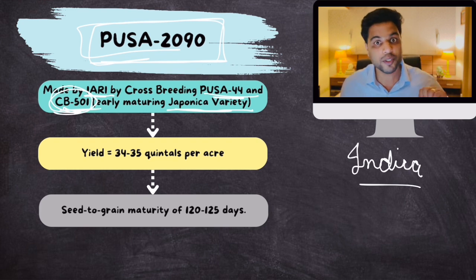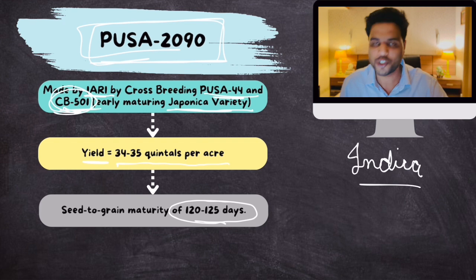Now the benefit of Pusa 2090 is its yield is similar, 34 to 35 quintals per acre, but it only takes 125 days to mature. So you have shortened the growing cycle by 1 month. Now farmers would have more time to clean their fields of this straw and prepare for the wheat crop.